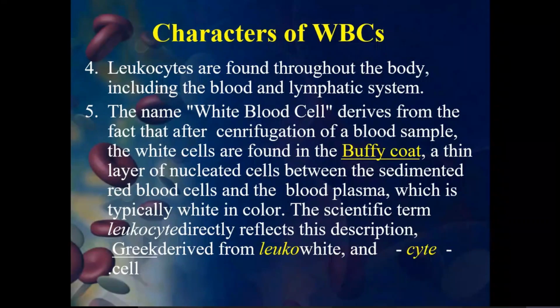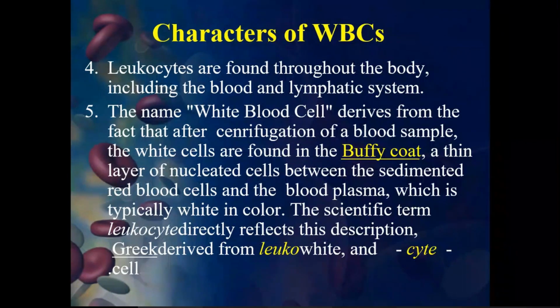Leukocytes are found throughout the body. You can see they are everywhere, even in tissues, even in muscle, any part of the body. They are in the blood, the lymphatic system and other systems. Lymphocytes are present in all these systems, and wherever there is an entry of pathogens, they simply attack.